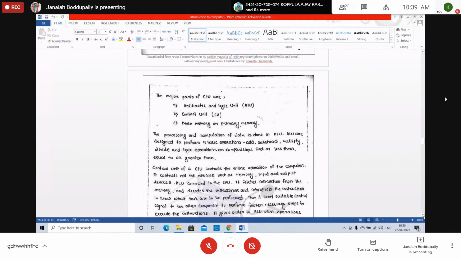The processing and manipulation of data is done in the ALU, the arithmetic and logic unit. The ALU is designed to perform basic operations. Arithmetic operations are addition, subtraction, multiplication, and division.